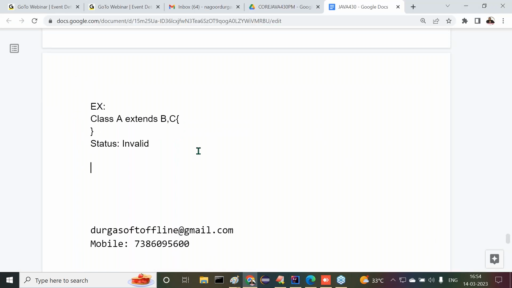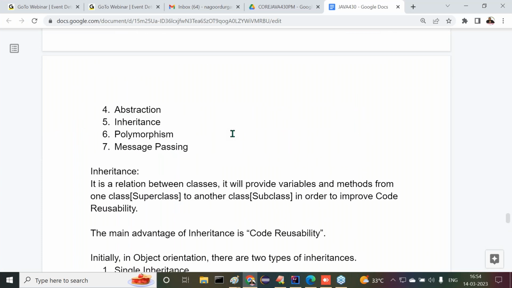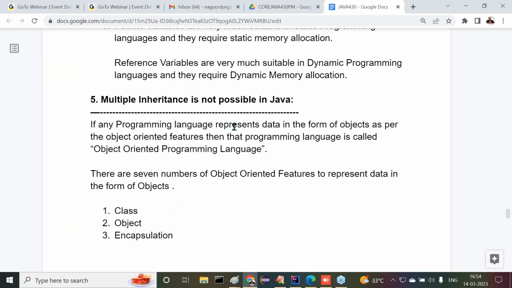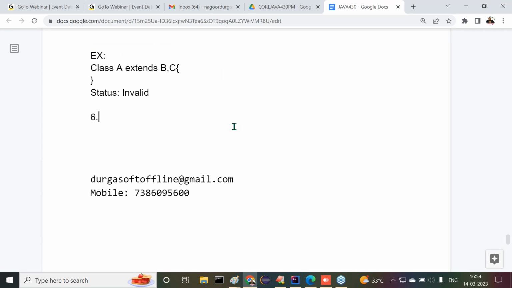Leave this point here. All right, so the next one, 5 points we understood about this total content. The next one is the sixth one. All of you observe carefully. The sixth point here I'm telling.